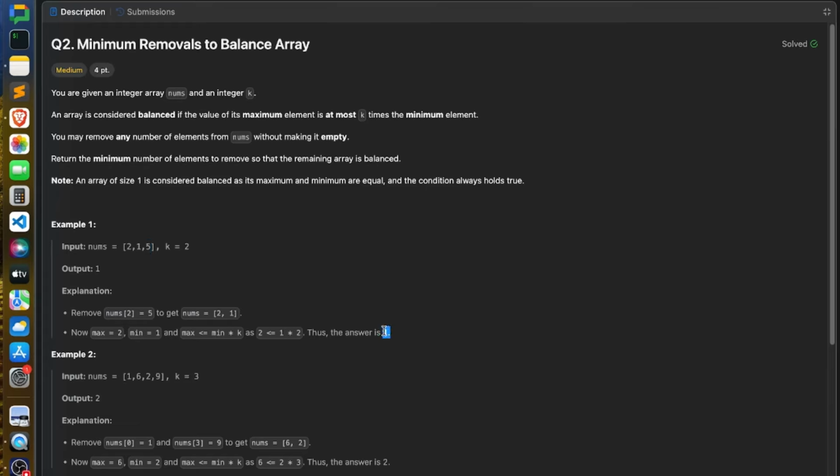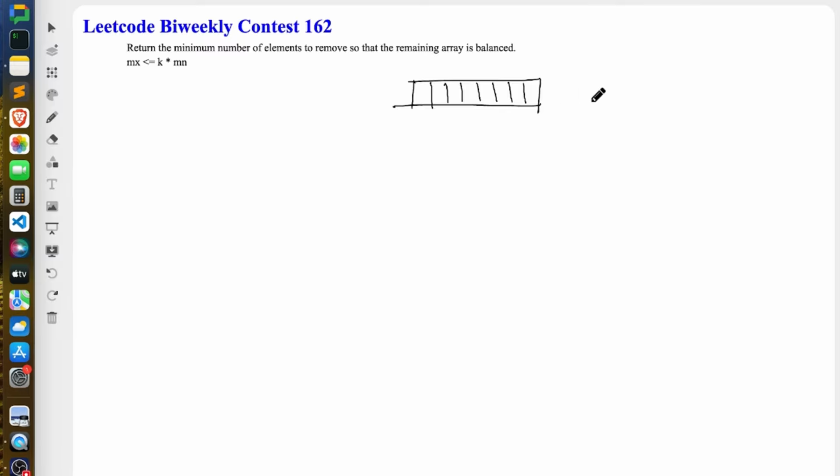We just have to remove one element to make the given array balanced, right? So yeah, let's see how we can solve this problem. In the second problem, we are given a nums array, right? This is your nums array, and we have to make this array balanced, right?